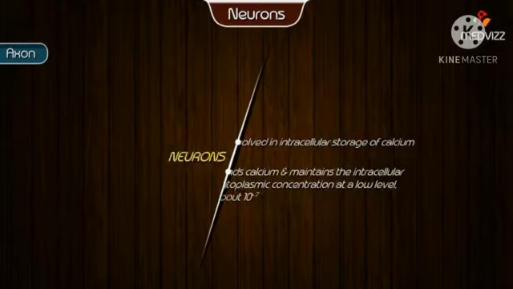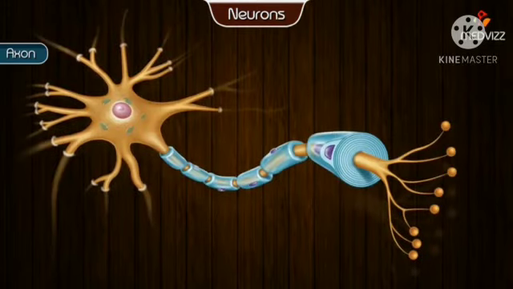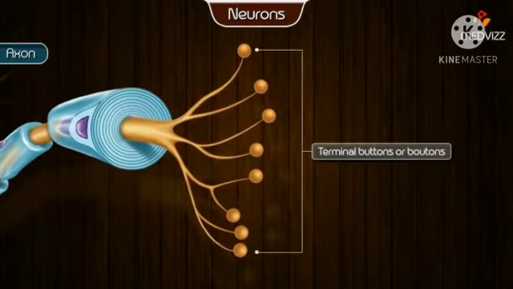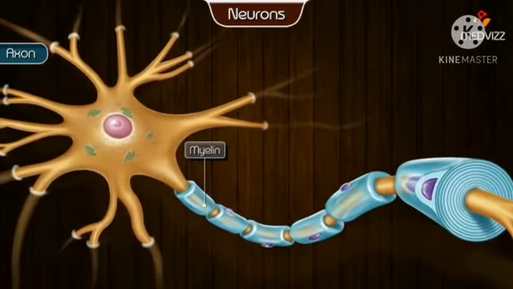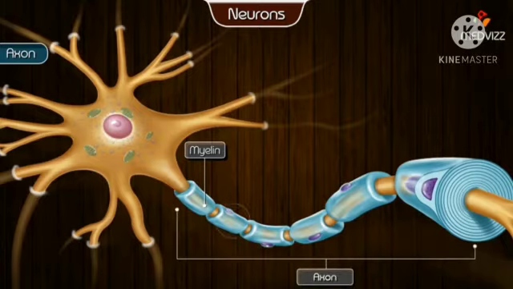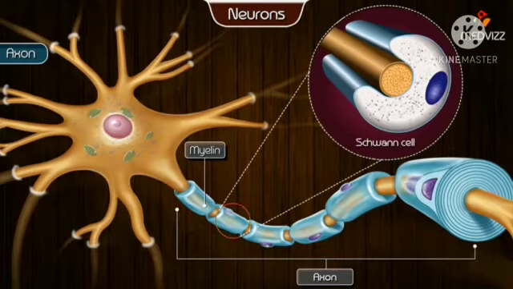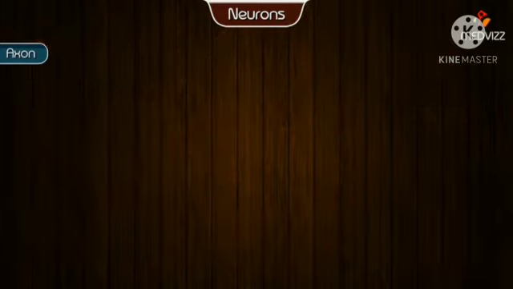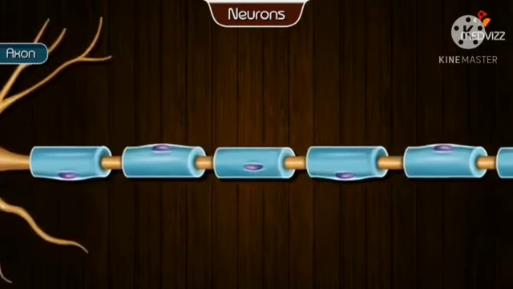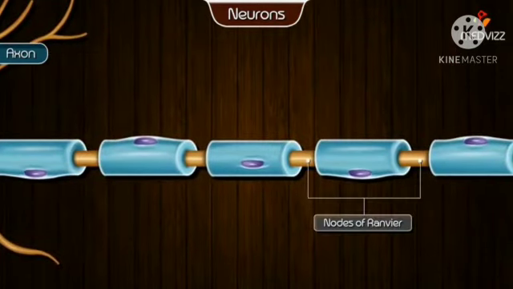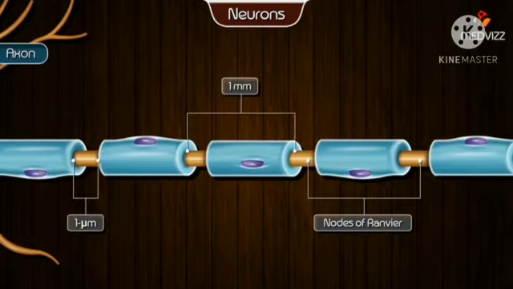The axon divides into presynaptic terminals, each ending in a number of synaptic knobs that are also called terminal buttons or boutons. In myelinated neurons, a sheath of myelin, which is a protein-lipid complex, is wrapped around the axon. In the peripheral nervous system, myelin is produced by Schwann cells, which wrap axonal membrane up to 100 times. The myelin sheath envelopes the axon except at its ending and at the nodes of Ranvier, periodic 1 micrometer constrictions that are about 1 millimeter apart.